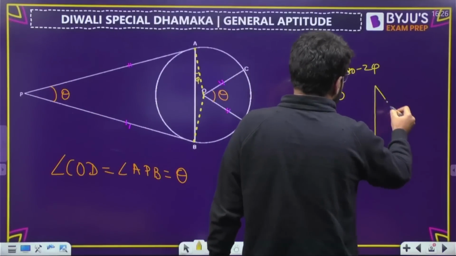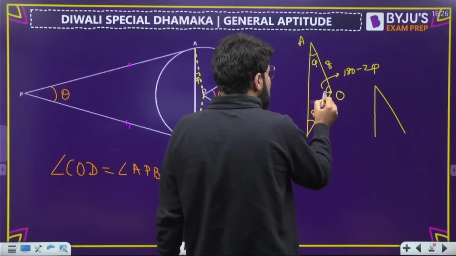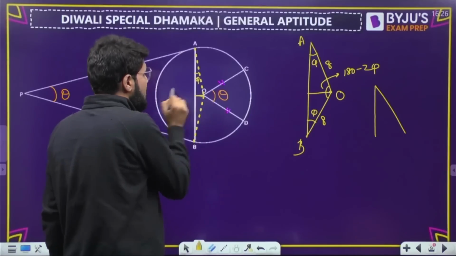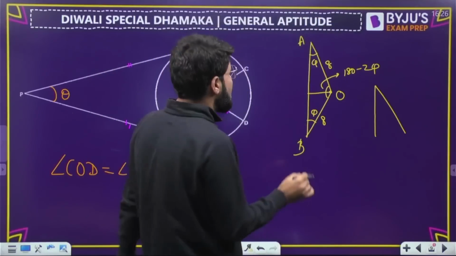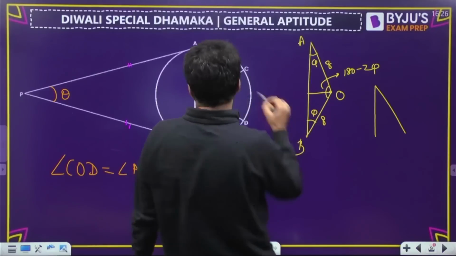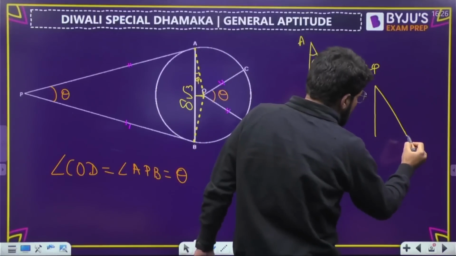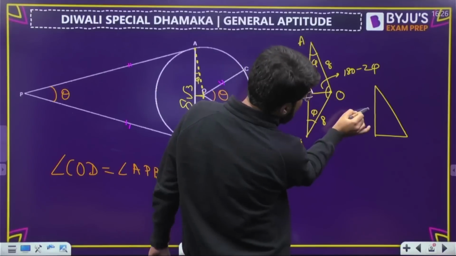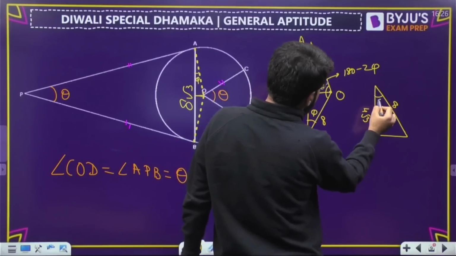इसको थोड़ा सा और split कर देते हैं. Because this is the center, whenever you drop a perpendicular from center of a circle to a chord, AB is a chord, ये perpendicular drop कीजिए. Whenever you drop a perpendicular from center to a chord, it will always bisect the chord. So what is the total AB? The total AB is 8 root 3 given to me. So this part will be 4 root 3, and this is the radius 8, and this is the phi.